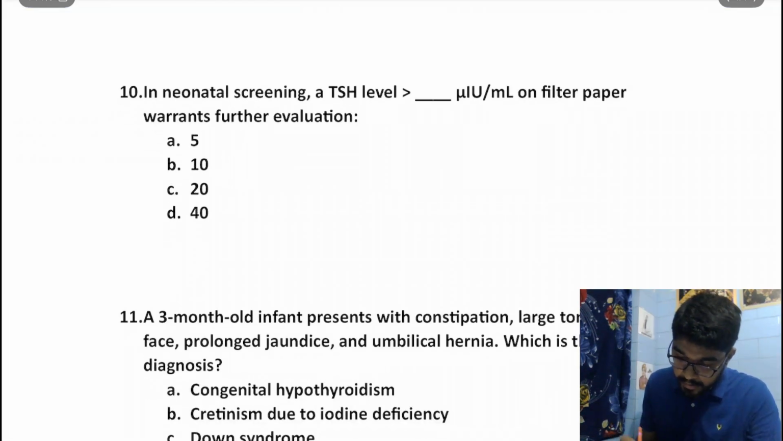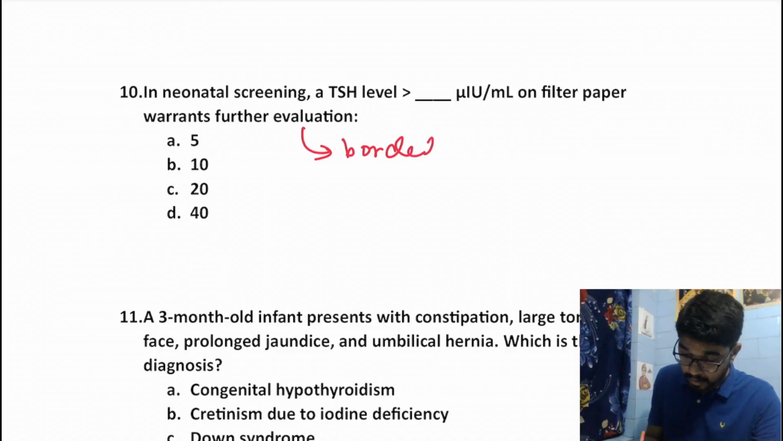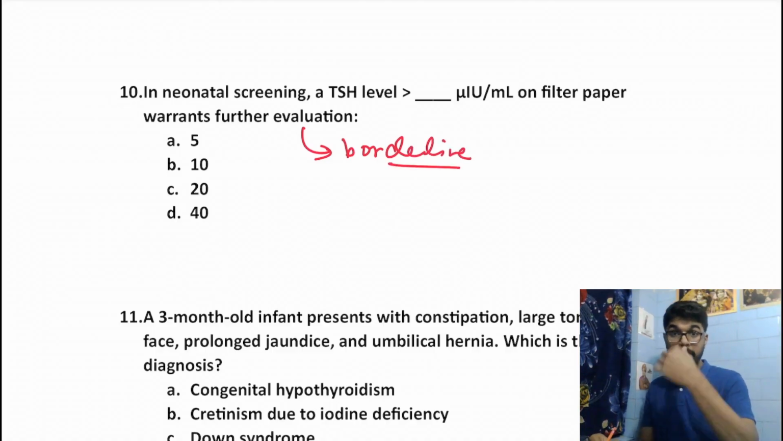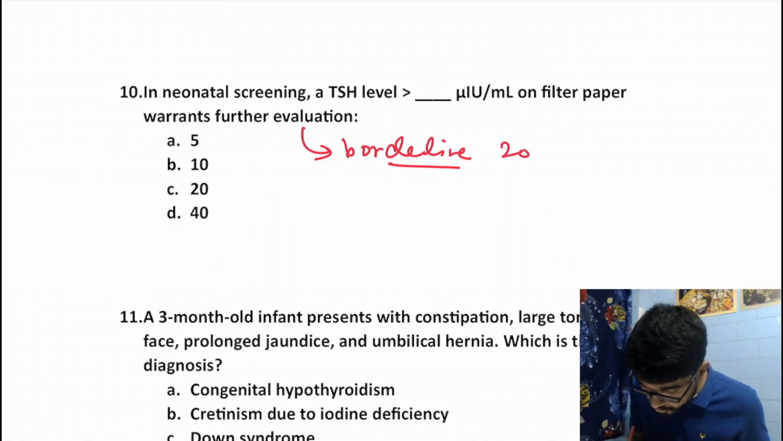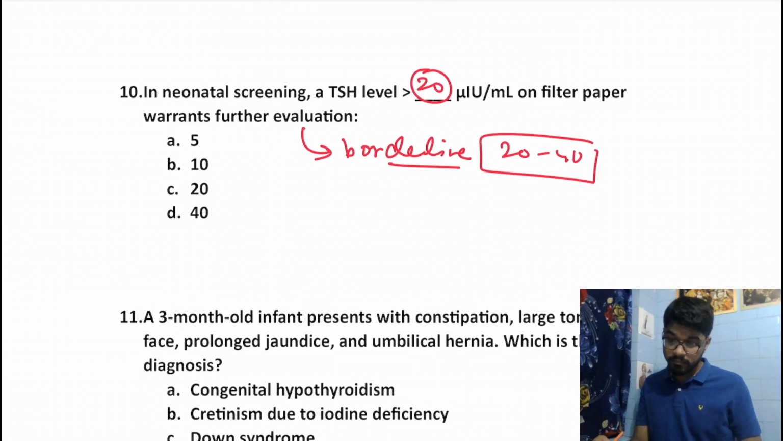In neonatal screening, a TSH value of dash on filter paper warrants further evaluation. Further evaluation means we have a borderline level where we need to repeat the test. The range should be 20 to 40, so the value should be more than 20 micro international units per ml. So the answer should be C.